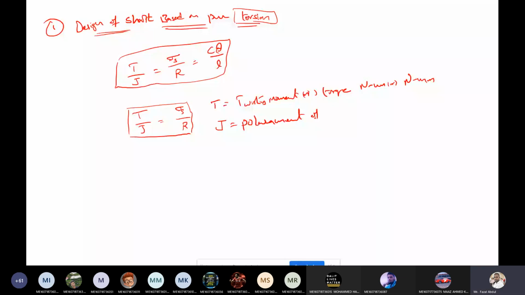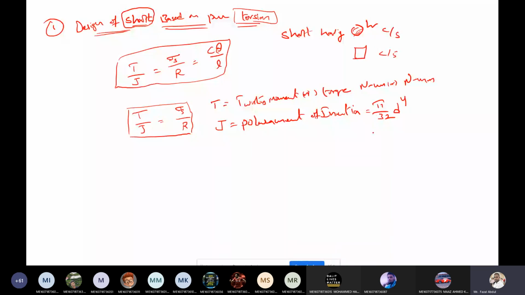Polar moment of inertia. So we are designing the shaft, considering here a shaft having a circular cross section. Now what is the polar moment of inertia for the circular cross section? Pi by 32 times D power 4.